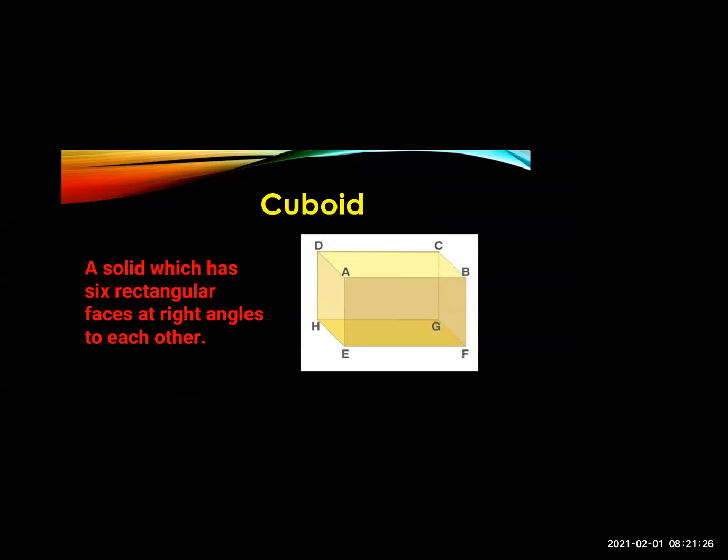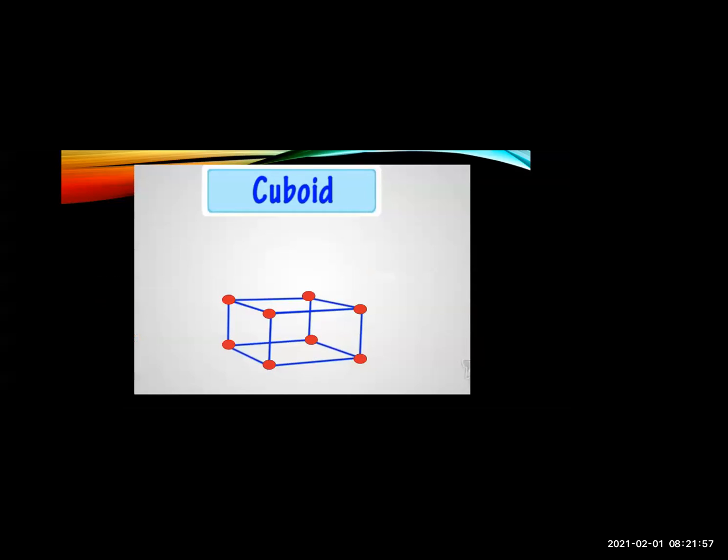Now we'll study the cuboid. Now what is a cuboid? A solid which has 6 rectangular faces at right angles to each other. Now first we studied the cube. Now a cube has a square shape, but a cuboid has a rectangular base. See, if you look, it will look like a rectangle. Okay, so all the faces of a cuboid are in a rectangular shape. Now this is a cuboid.